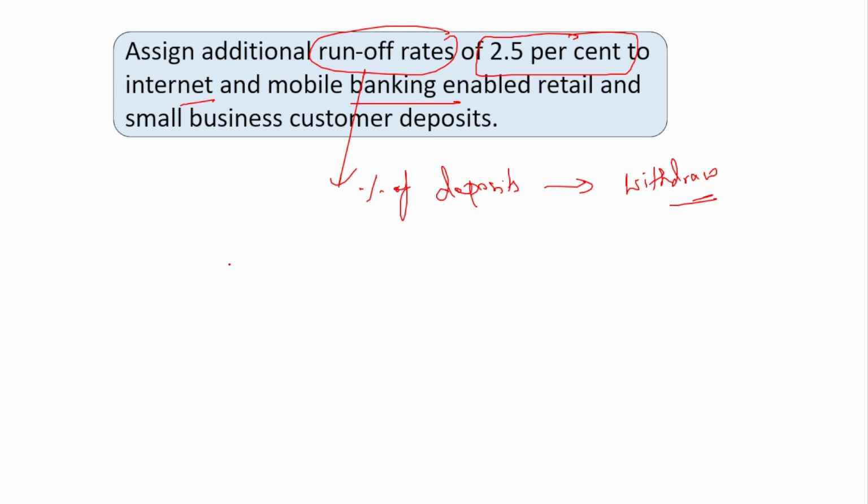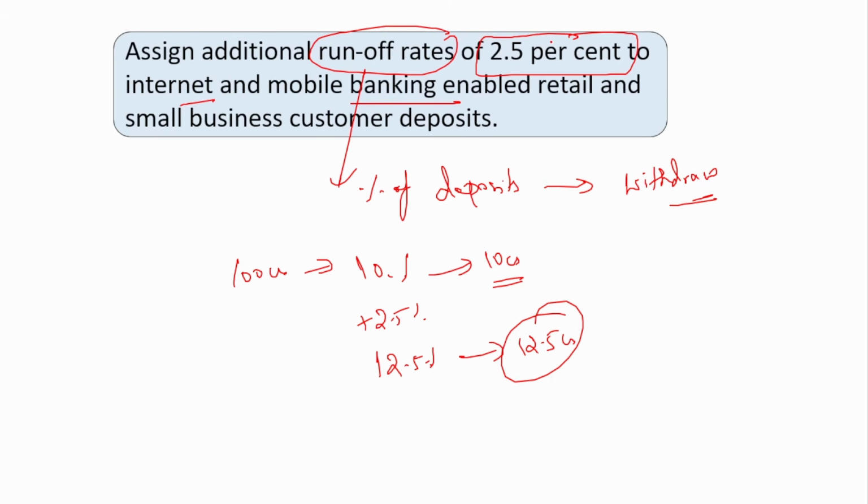For example, say a bank has 100 crores of deposits, and if the runoff rate is 10%, then the bank assumes that 10 crores will be withdrawn. If the runoff rate is increased by 2.5%, then the runoff rate becomes 12.5%, right? Then how much amount is expected to be withdrawn? It becomes 12.5 crores.